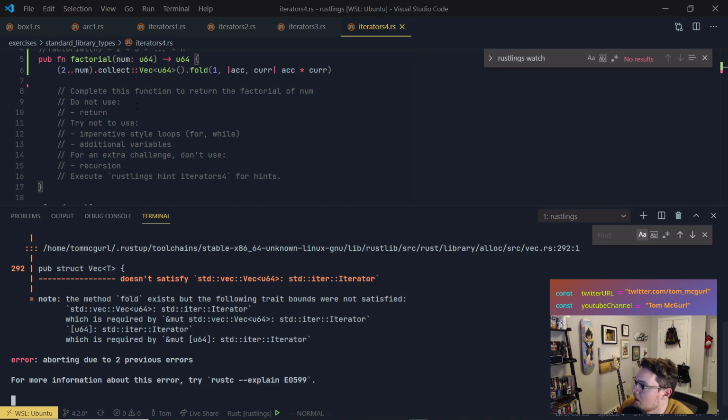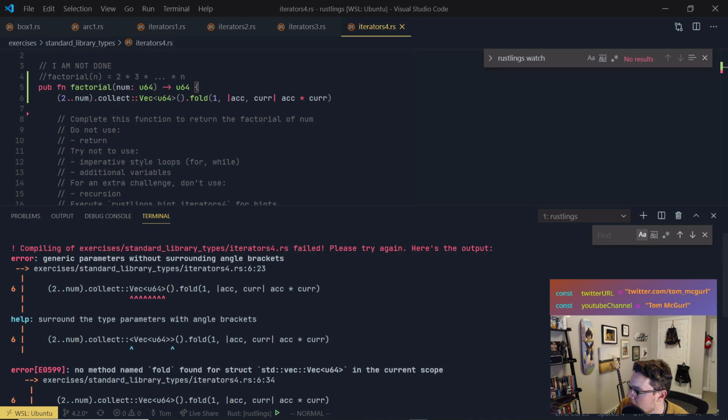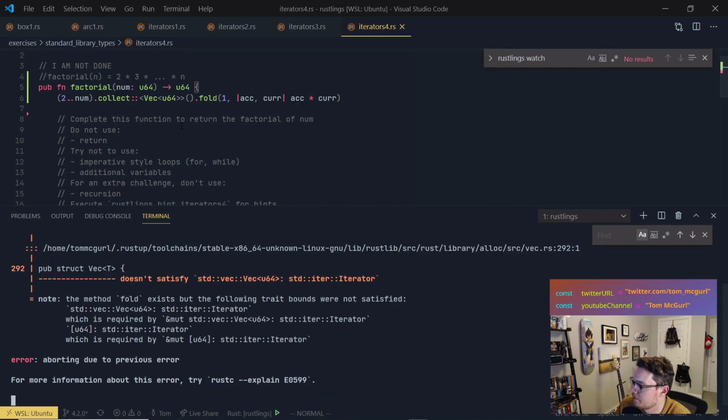So check this out. It says here, we have to surround the whole thing in angle brackets, right? We forgot, because the type that we're collecting is a vector. We actually just need this, right? We're collecting these into a vector of unsigned 64-bit integers.